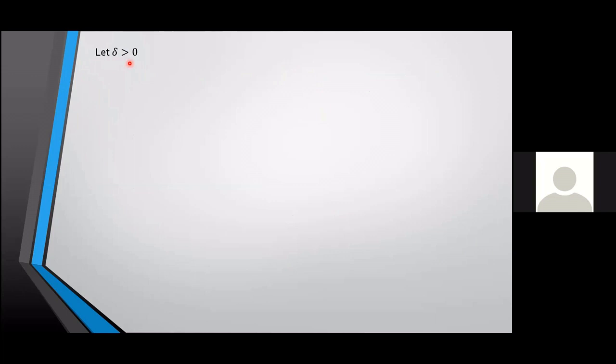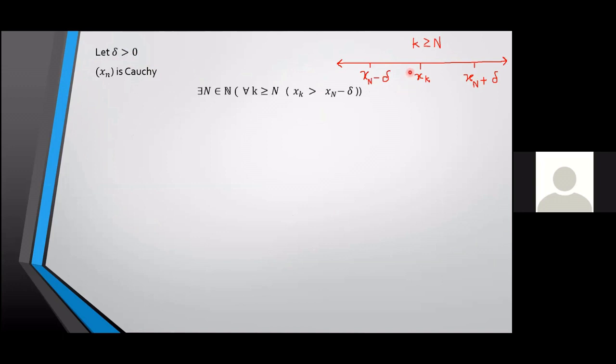I've taken a delta greater than 0 and I know that xn is Cauchy. What does that mean? For all k greater than or equal to n, xk will be inside this interval. So can you see something from here? For infinitely many k, xk is greater than this value. And how have I defined my set A?